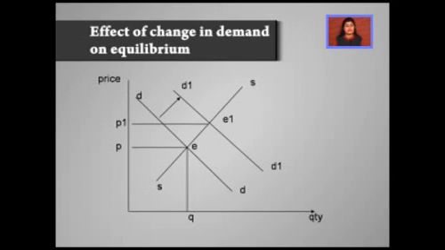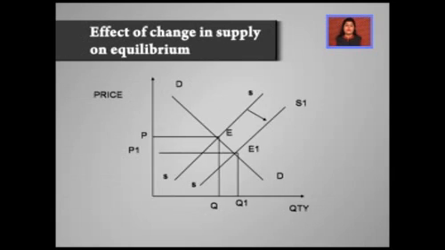Now we move on to how this equilibrium price can be changed. The equilibrium price will change in response to changes in demand as well as in supply, or simultaneous changes in demand and supply will affect the equilibrium. So first of all, let's take up the case of effect of change in demand on equilibrium. See, as your demand goes up, the equilibrium price will go up and the quantity demanded will also go up, supply being constant. In the next diagram, I will show you how supply changes the equilibrium price.